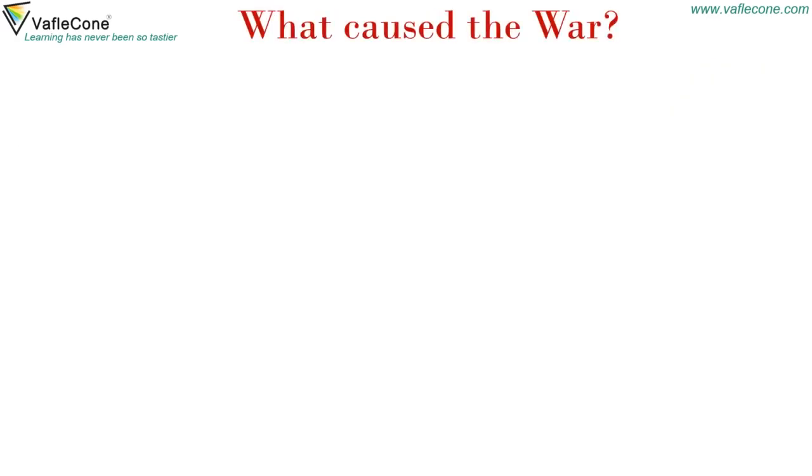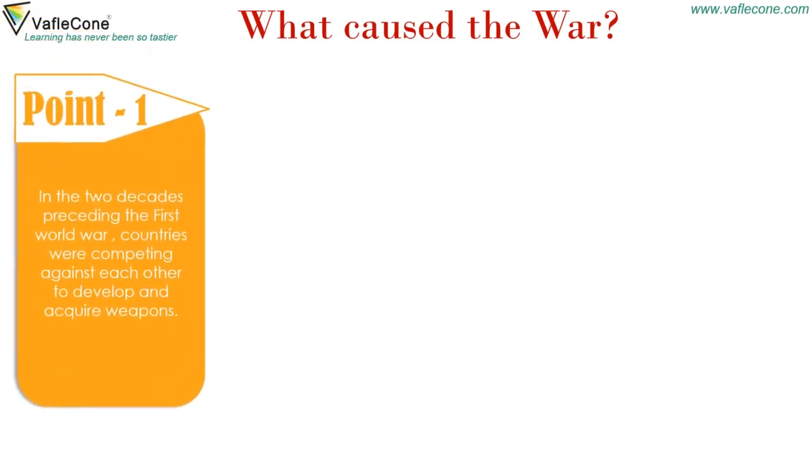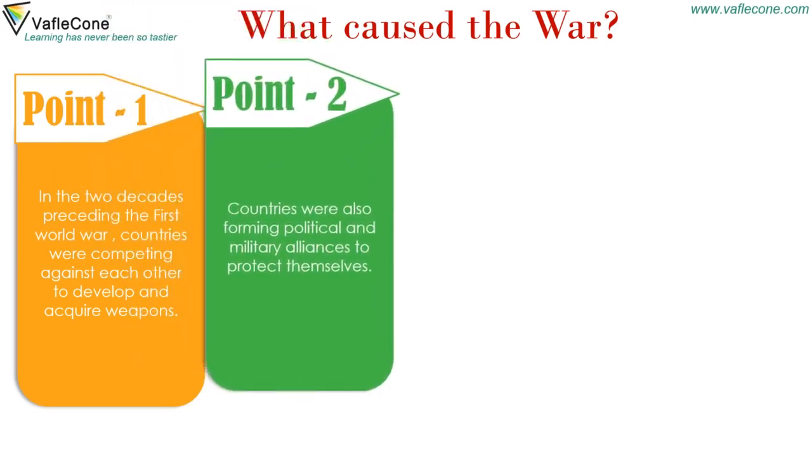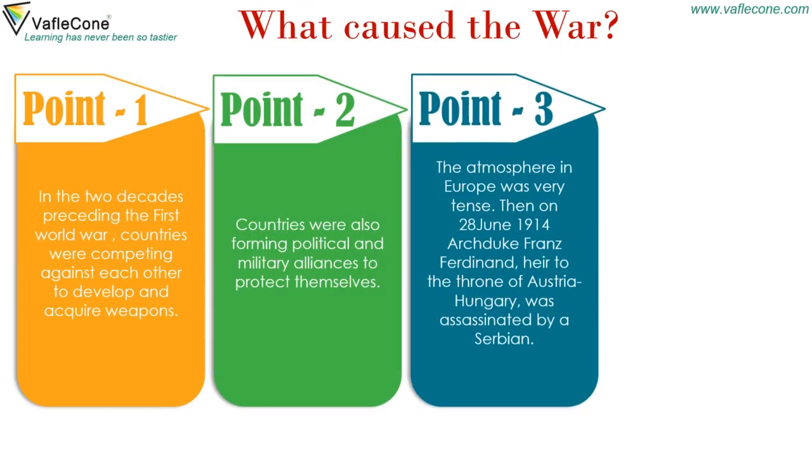What caused the war? In the 2 decades preceding the First World War, countries were competing against each other to develop and acquire weapons. Countries were also forming political and military alliances to protect themselves. The atmosphere in Europe was very tense.